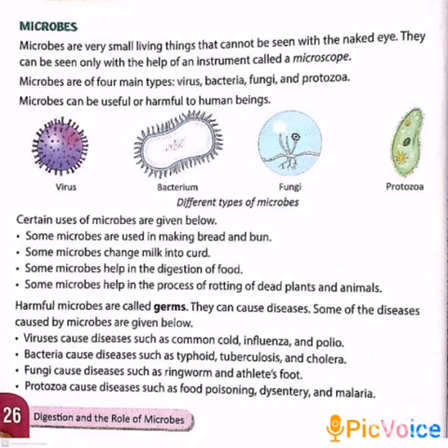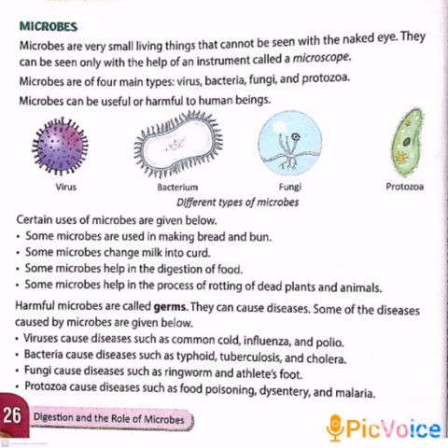Some microbes are used in making bread and bun. Some microbes change milk into curd. Some microbes help in the digestion of food. Some microbes help in the process of rotting of dead plants and animals.